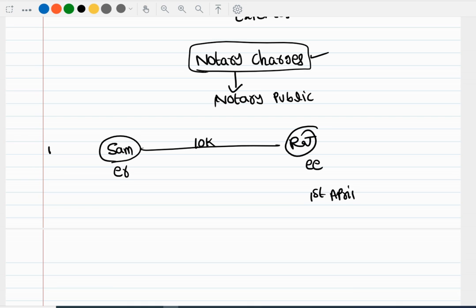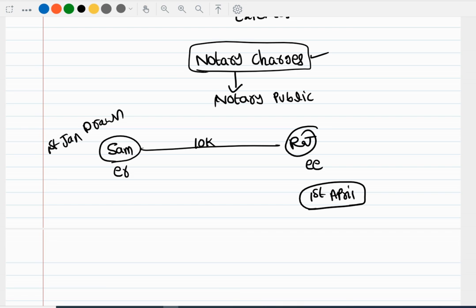Drawn on 1st January, we have given 3 months time, so the due date will be 1st April. I'm not considering any grace days, we're going to discuss that later. So if Raj pays the money, then honor the bill, and if Raj did not pay the money, dishonor the bill.